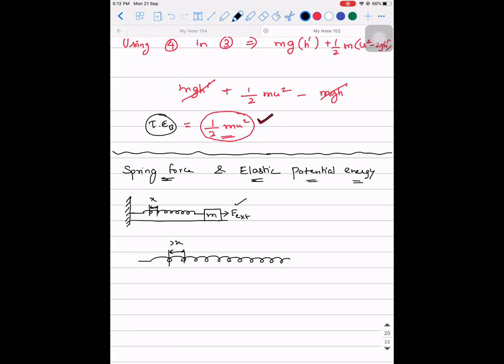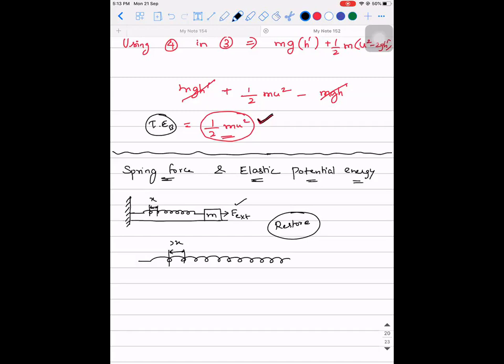So when the spring is getting elongated, what will it try to do? The spring has a property to restore itself. Restore in the sense, it wants to come back to its original position. Meaning, if you try to expand the spring, what will the spring try to do? It will try to compress itself. If you try to compress a spring, what will happen to it? It will try to expand itself.